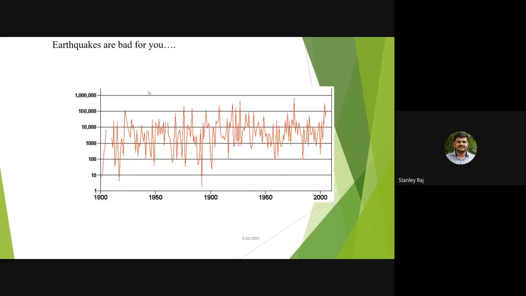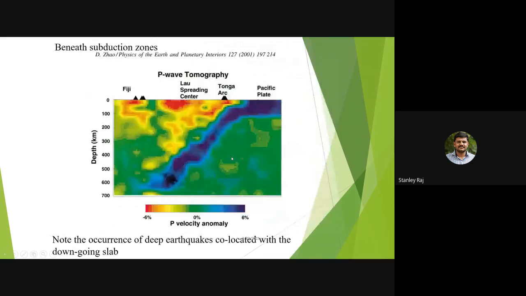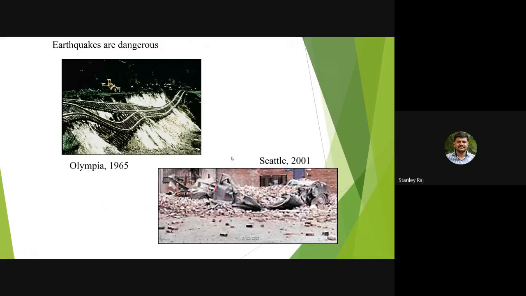So you can see the classification. 6.7 to 7 means much building damage, chimneys fall, and houses move on their foundations. The Olympia earthquake is one of the significant earthquakes falling in the range of 6 and 7 on the intensity scale.